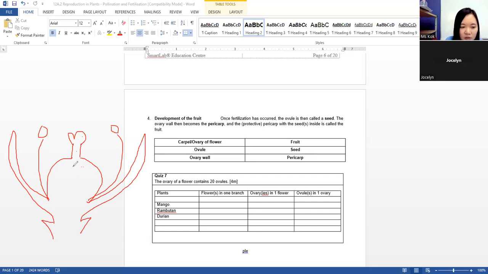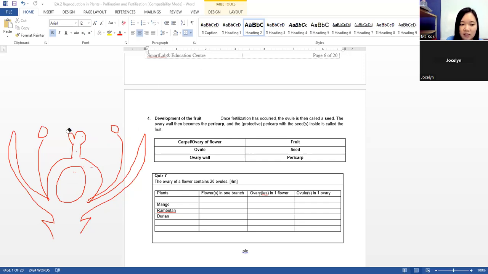Inside the ovary, you have what we call the ovule. Okay? After fertilization, the ovule, which is this one, will turn into seed, and then this one will turn into flesh.